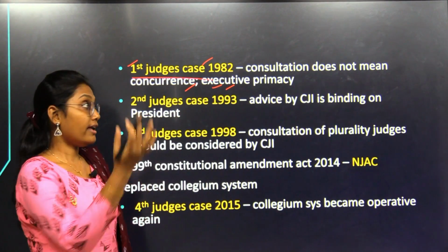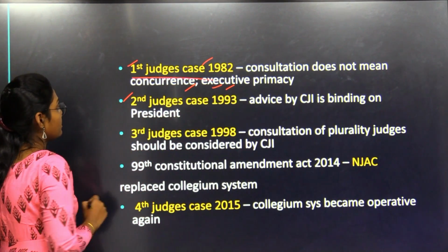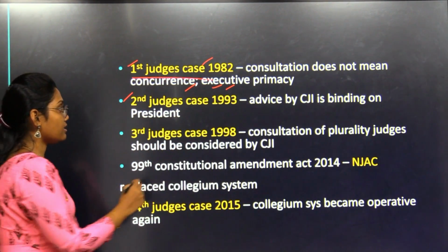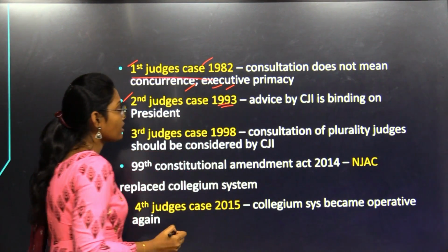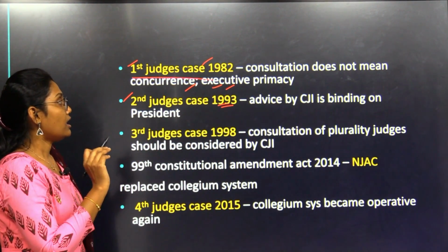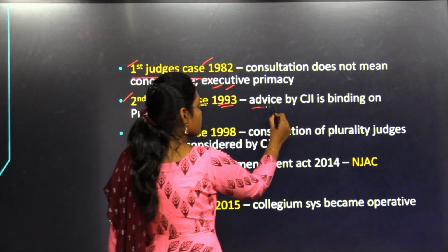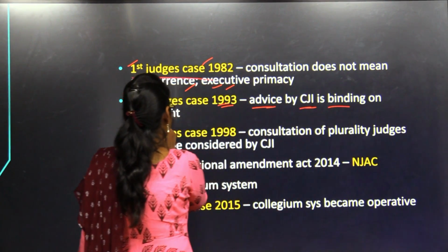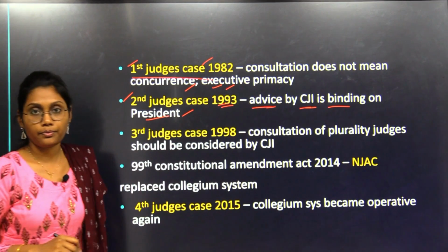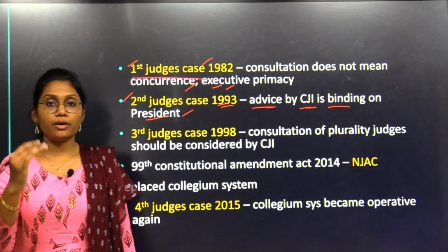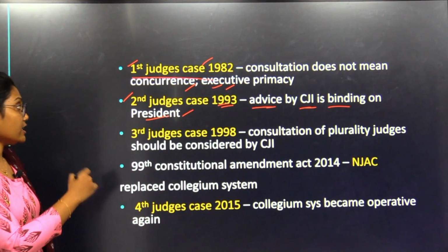But later on, another case was filed, that is the second judges case in 1993. Here what the courts have said is that the advice by the CJI is binding on the President. It is important. The advice that was given by the CJI will be binding on the President.